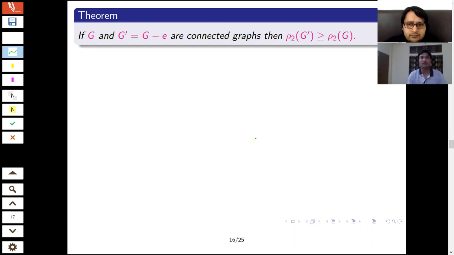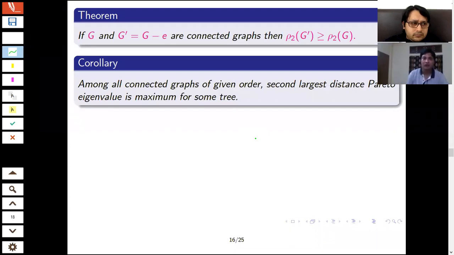But in the case of the second largest Pareto eigenvalue, it is increasing, but sometimes it can be equal also. We have come across several graphs for which equality holds. But from this particular result, we can consider a class of graphs. If I consider all connected graphs, and try to remove one edge and then another one so that the graph is still connected, then you can see the second largest Pareto eigenvalue will go on increasing.